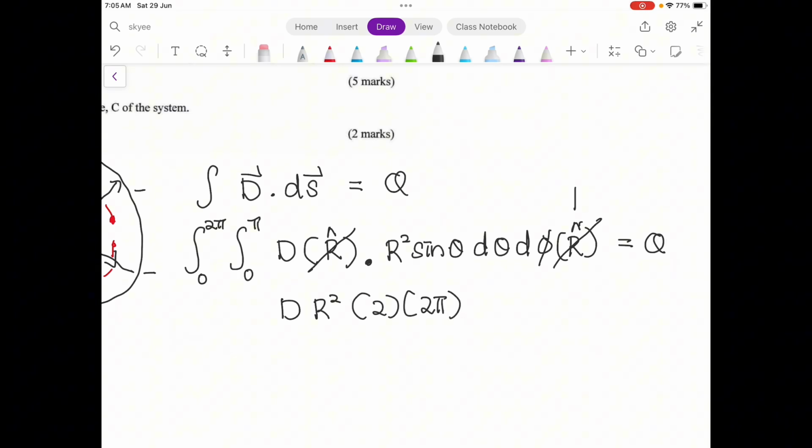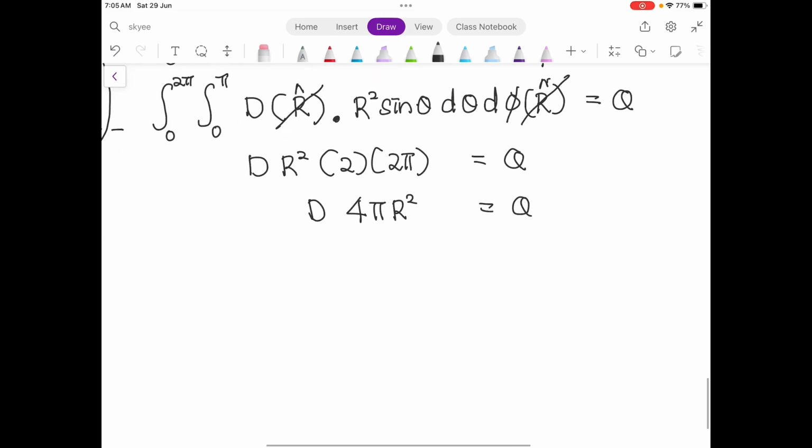I skip the steps; if you think you need to integrate properly, you can do so. You will get 4 pi r squared D equals Q. So your D will be equal to Q over 4 pi r squared.